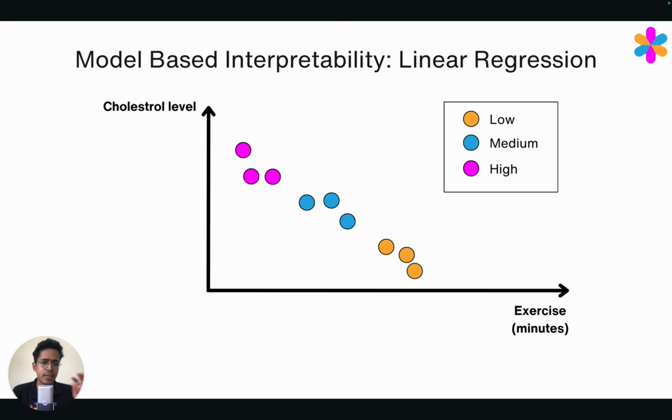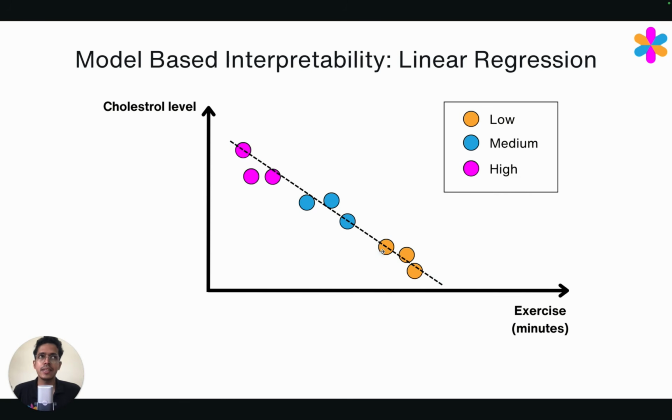So in this lecture, let us quickly have a look at what exactly it means. In this example, we have cholesterol level plotted against exercise minutes. And as exercise minutes increase, cholesterol level decreases. We have seen this. And there are 3 classes: high cholesterol level, medium, and low. So in linear regression, we fit a straight line which minimizes the least square error corresponding to these data points. And this is the ML model.